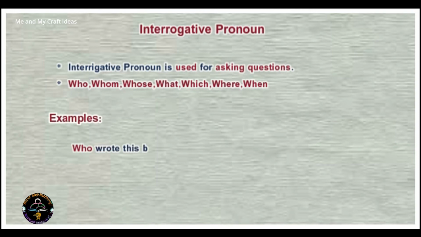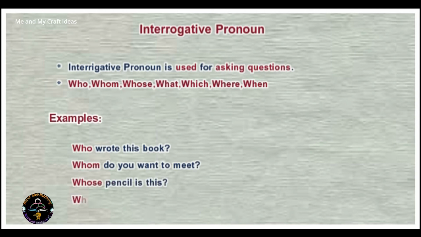Examples: Who wrote this book? Whom do you want to meet? Whose pencil is this? Which is your native?